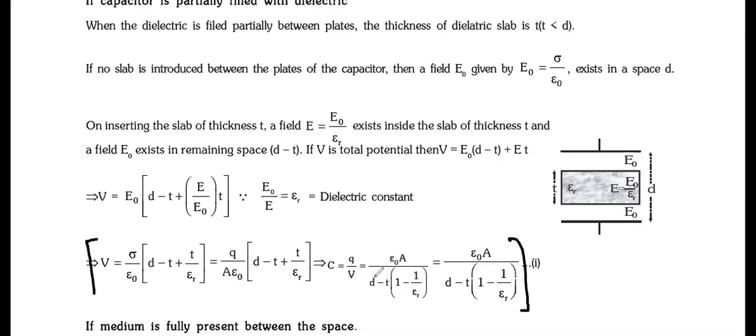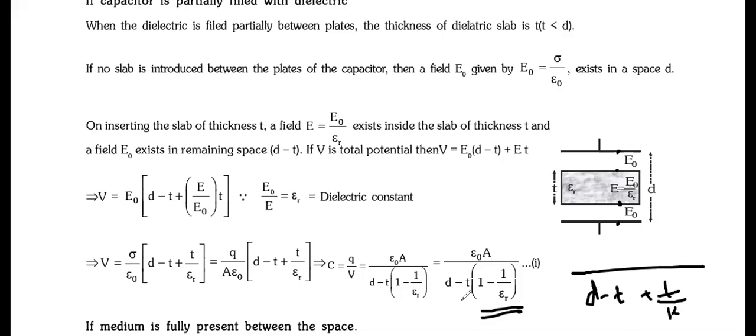How many of you remember this formula? Raise your hand. Everyone should remember this formula, right? Because we have already spent considerable time over here. So we just calculate potential between this and this, plus this and this, plus this and this. And after adding, we will get this. So I said, whenever you talk about this, it will be d minus t plus t by k, as simple as that.